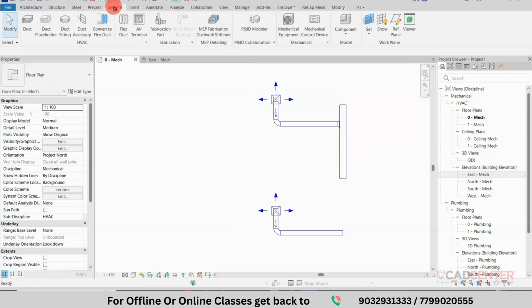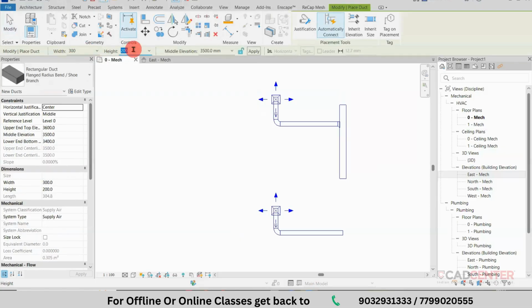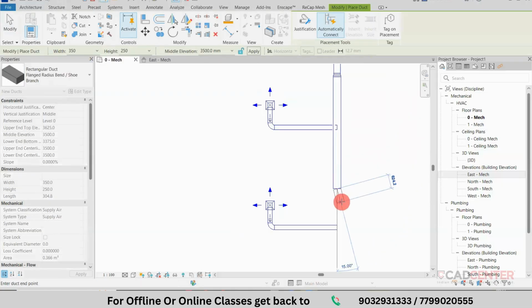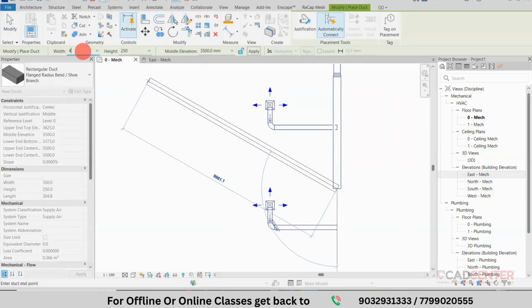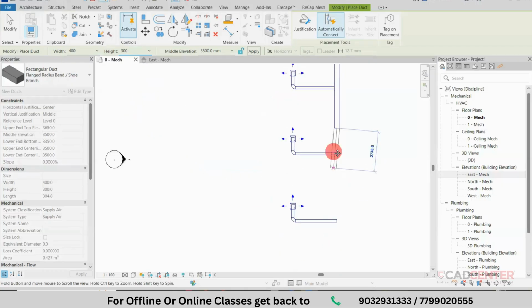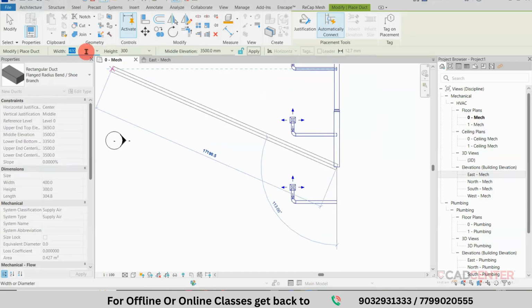So go back to the system again. So go to the duct option. I'm changing from here 300 by 250. Or you can go to the command 350 by 250 command I'm changing from this point. Select this value. I'm creating up to this end point. From here I'm changing this one. So to 400 by 300 I'm modifying sizes. So I'm creating up to this point. So next value I'm giving, for example, 425 by 325.